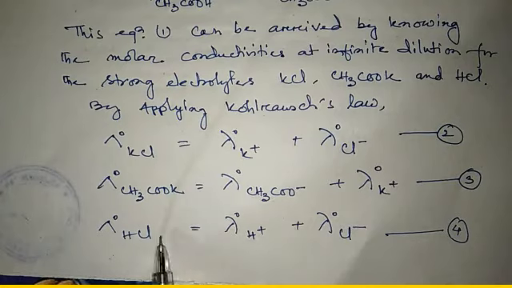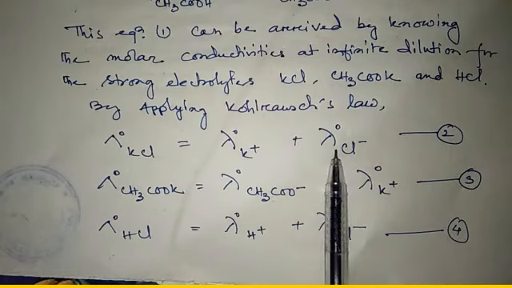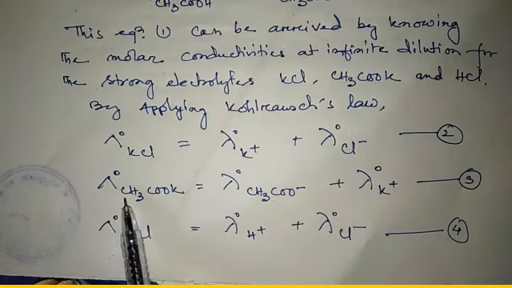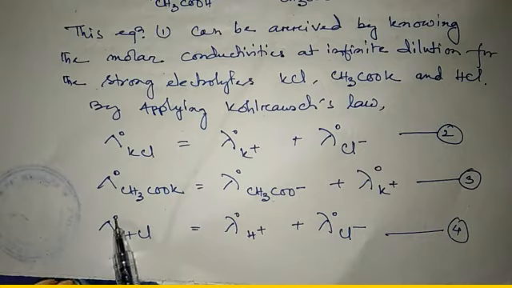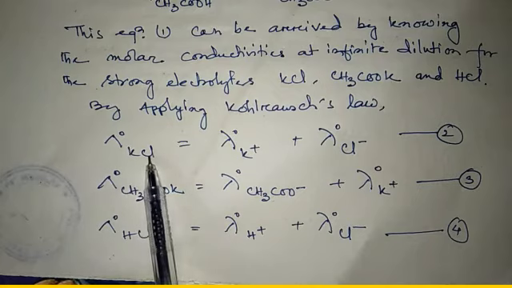Okay, equation 3, equation 4, by adding equation 3 and equation 4 and by subtracting equation 2. Clear? That means lambda potassium acetate at infinite dilution plus lambda hydrochloric acid at infinite dilution minus lambda potassium chloride at infinite dilution. Okay, so